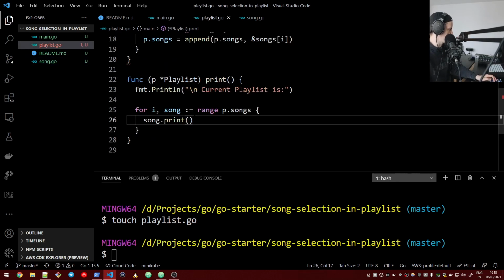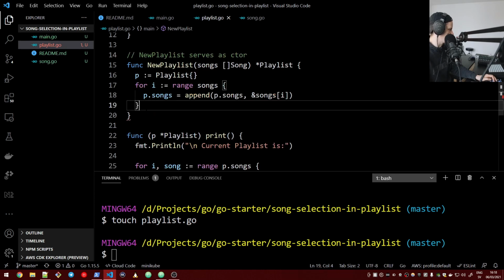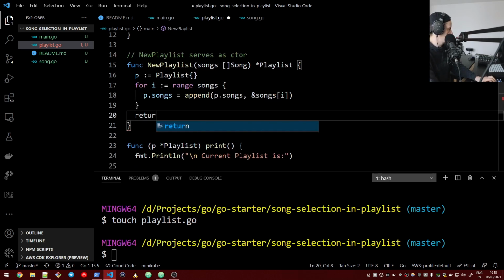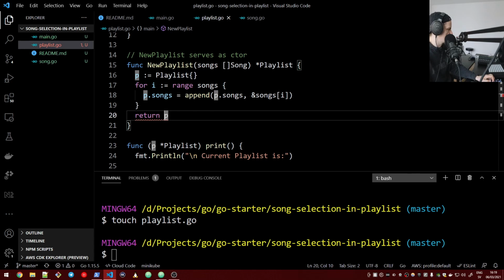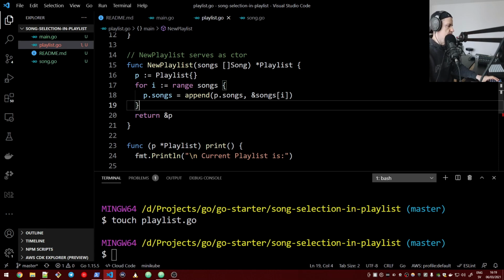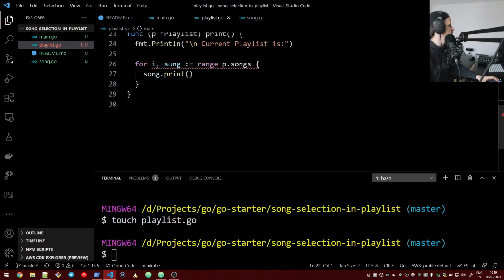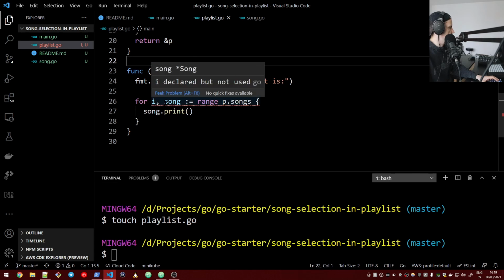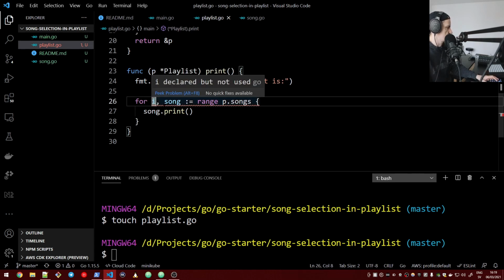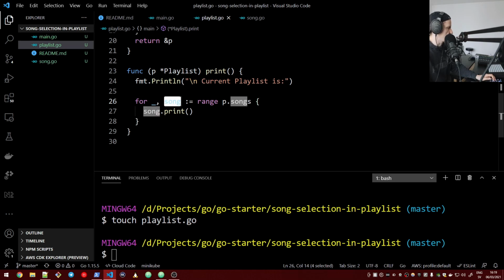So now we are printing these. We have forgotten to return something here. We should return p. No, this is a pointer, so we should return the address to p. Okay, now it's better. Something is wrong here as well. I is declared but not used. Yeah, we simply do not need to make any use of the iterator here, so we just replace it with an underscore. All we need is the song. Okay.